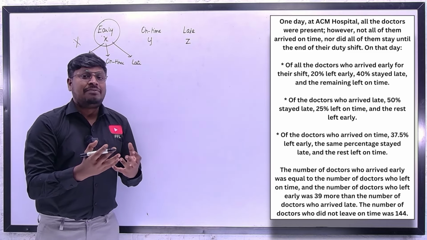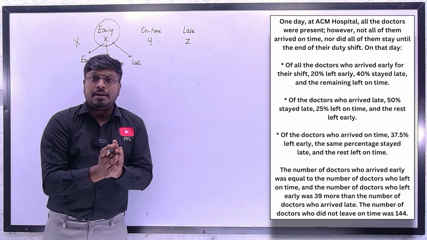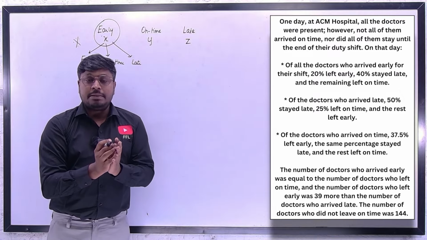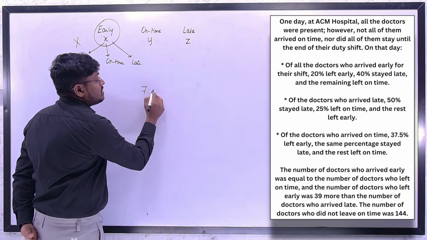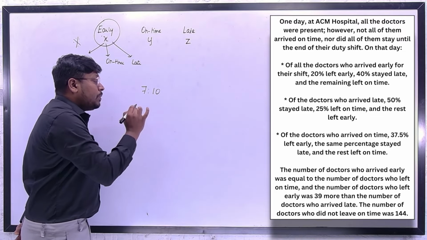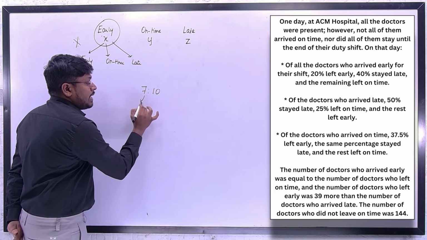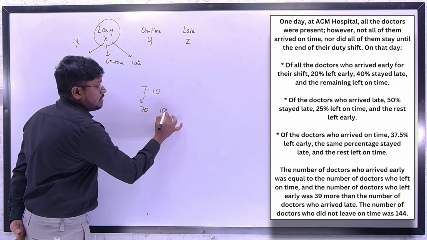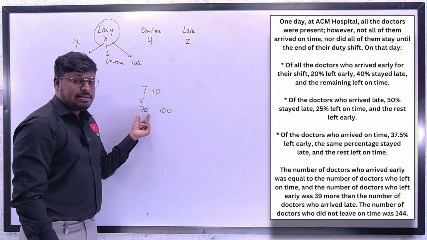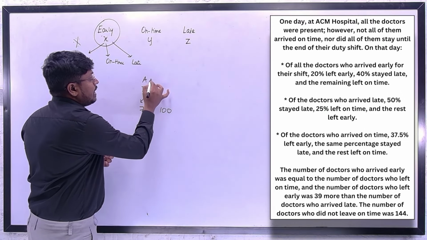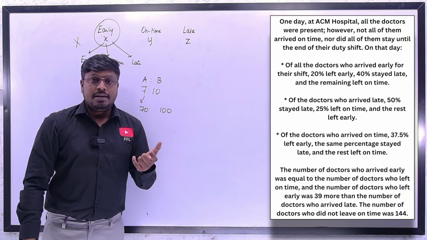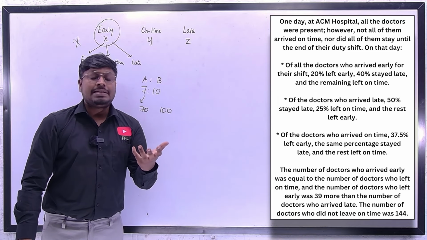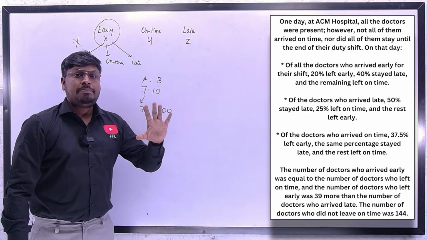Always assuming a value is the most important part of a mains level competitive exam question. For example, if we have a ratio value 7 is to 10, you can assume this 7 is to 10 as 70, 100. Yes or no? Because when you cancel this, let's take this as A value and this as B value. So they have given A is to B as 7 is to 10. So what we do is we can assume this as 7x and 10x. Some people will do like that.